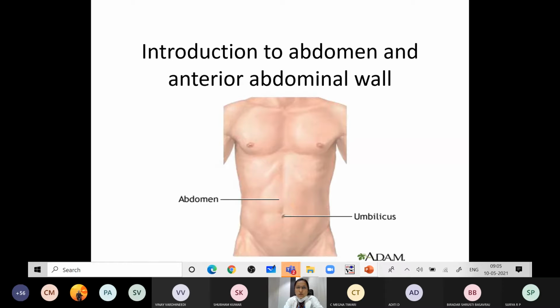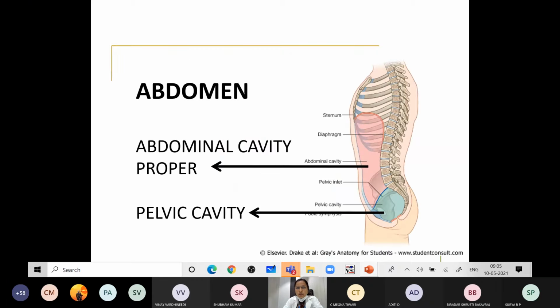So today we are beginning with the next section of the gross anatomy, that is the abdomen. From today onwards we'll be starting with the gross anatomy of the abdomen. Just before that we'll have a brief introduction to the abdomen, which part is called the abdomen and what are its walls. From tomorrow onwards the muscles and the viscera will be taken in detail. So today we are briefing the introduction to the abdomen.